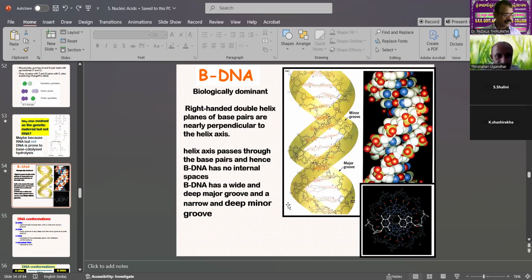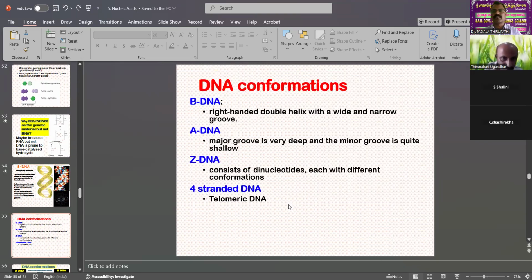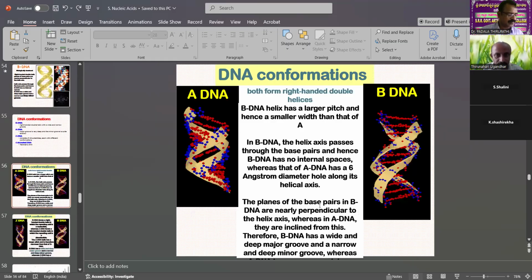DNA has a right-handed double helix model with base pairs, which is important for organisms. Then the DNA conformations: B-DNA, A-DNA, Z-DNA, and also D-DNA. These are the 4 types of DNA. What is the differentiation between A and B DNAs?